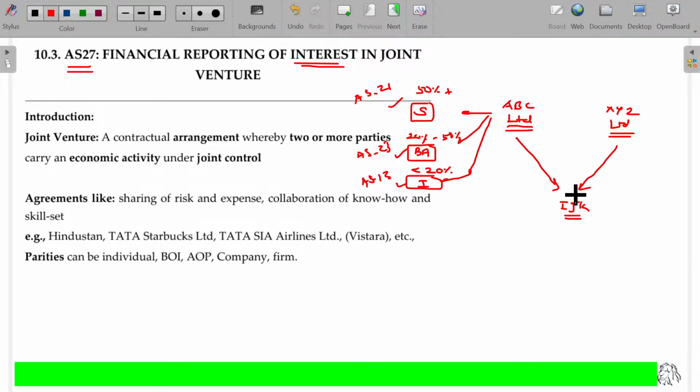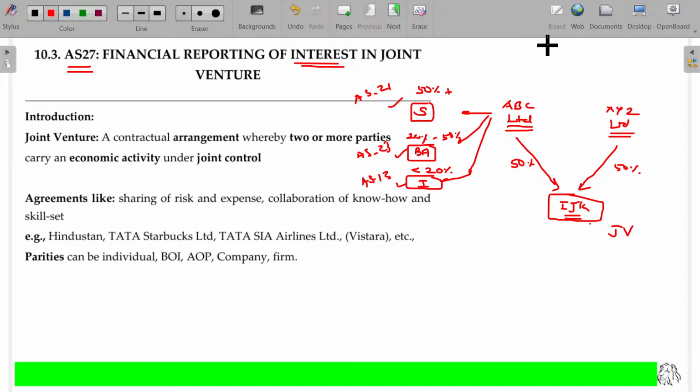Now, in this case, ABC invests 50% and XYZ also invests 50%. What does it mean? ABC cannot control and XYZ alone cannot control. These two together will control. So it will not be falling under what? Associate or holding company. Or if it is 60 and 40, only these two companies are there. Mutually, they will make the decision regarding the operations of IJK company. Then it is called a joint venture. This entity is called a joint venture, where ABC alone will not control, XYZ will not control here.